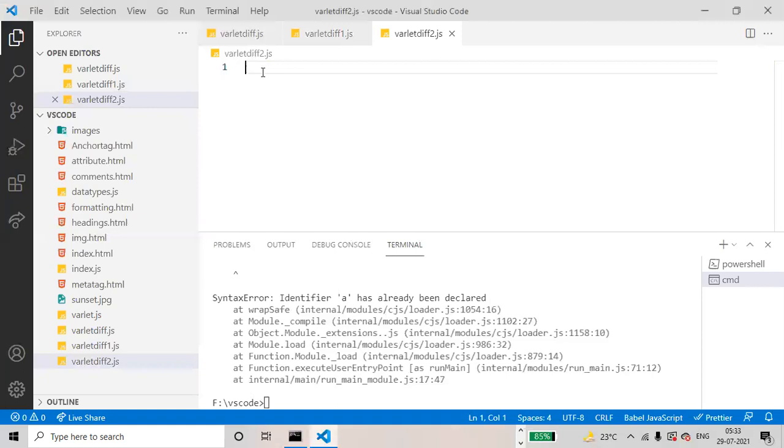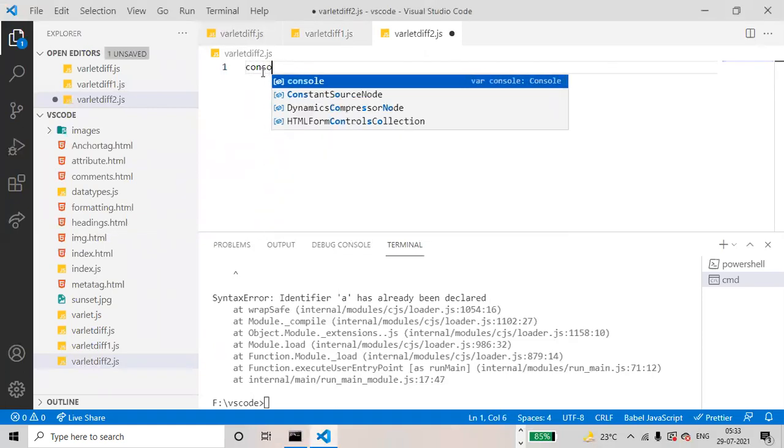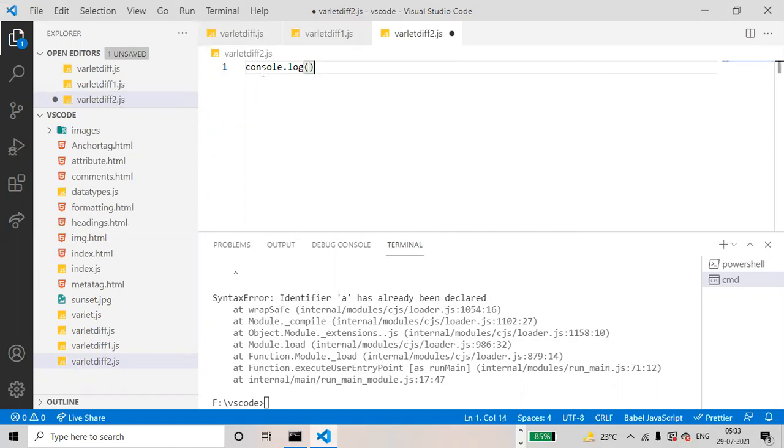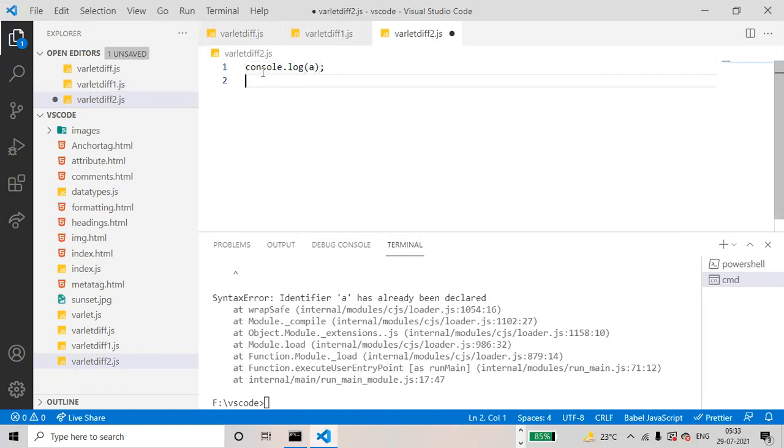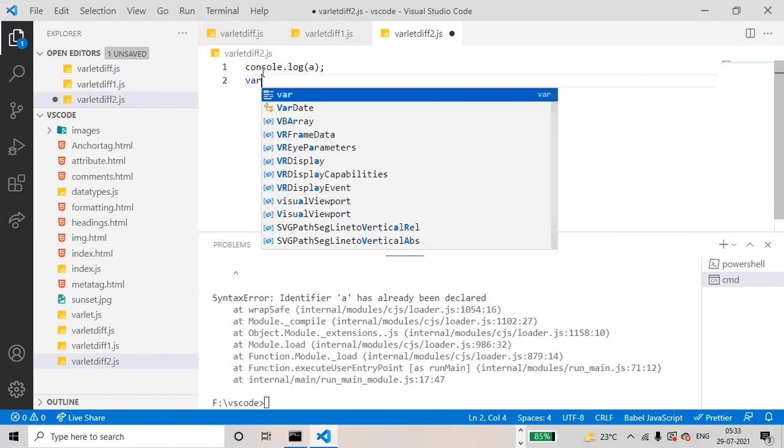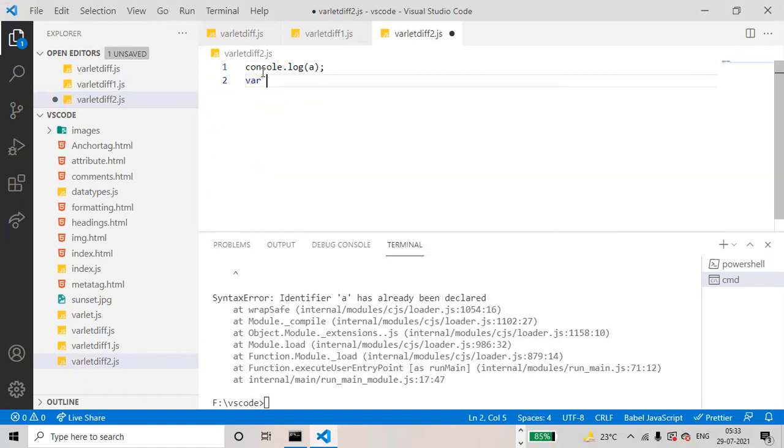Okay. Then console.log of a, then var a equals to 100. Here console.log of a. What will be the a value here?